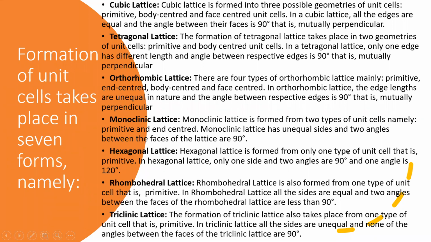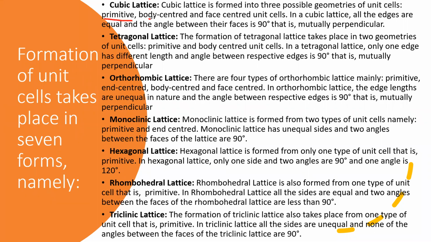Before going to the table, what is a cubic lattice? It contains 3 possible geometries of unit cells: primitive, body centered, and face centered. In a cubic lattice, all the edges are equal and the angle between the faces is 90 degrees, that is, mutually perpendicular to each other.